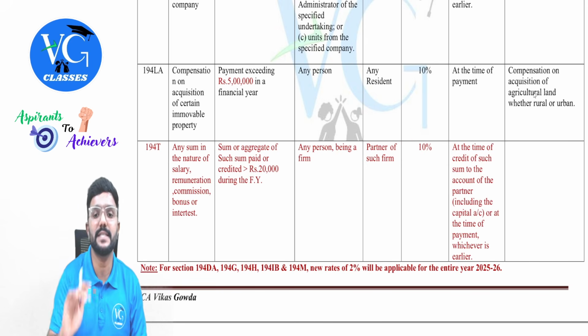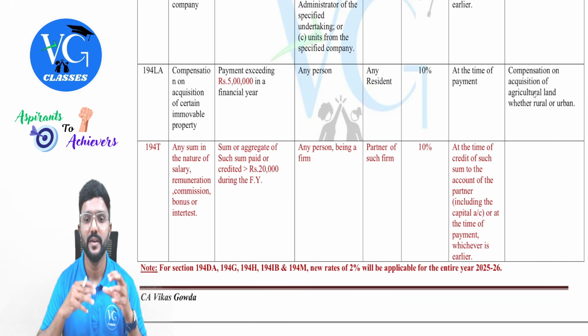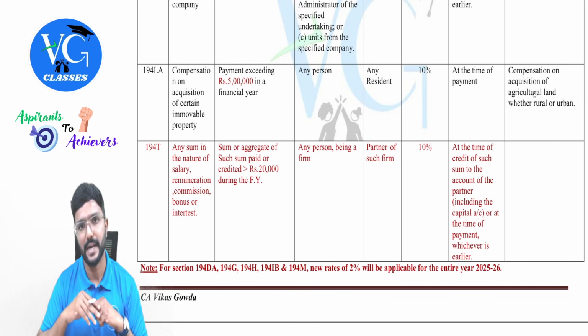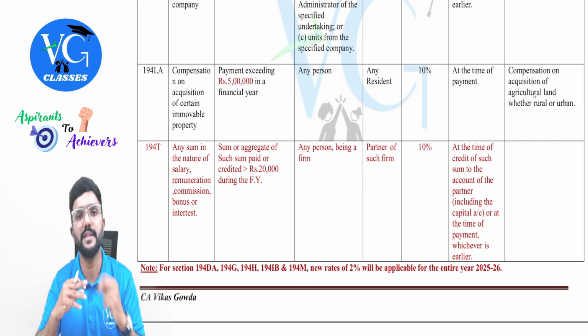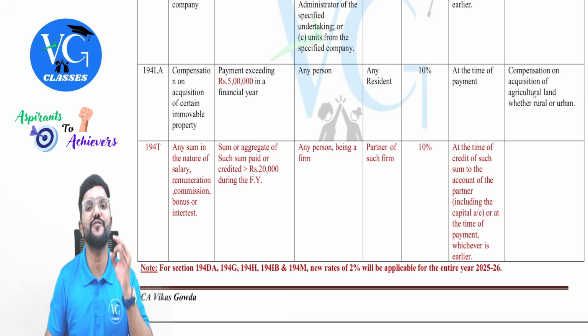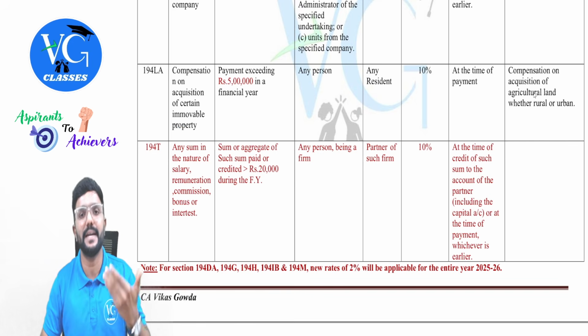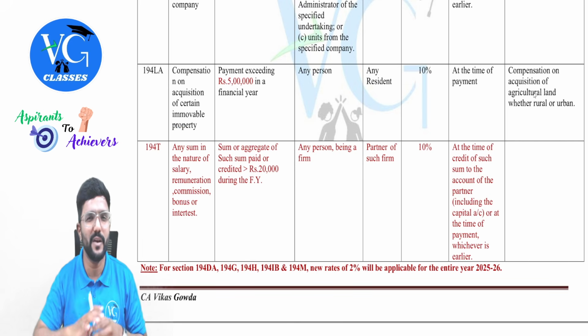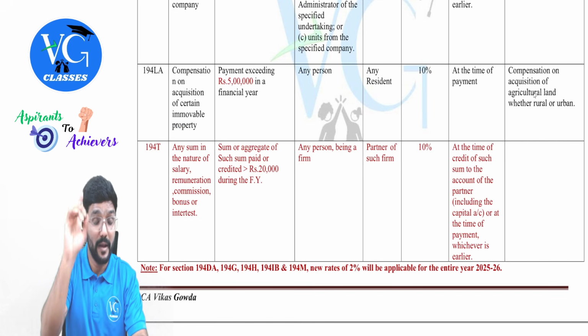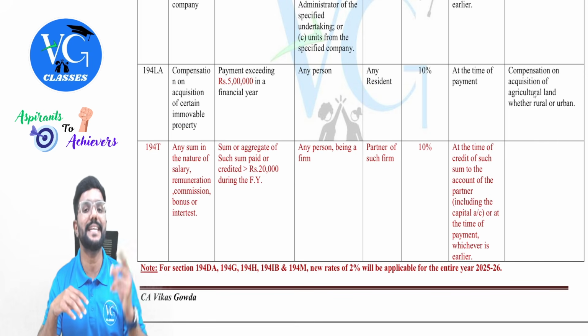At the time of credit of such sum to the account of the partner, including the capital account of the partner, which you would have learned in accounts, or at the time of payment, whichever is earlier. Guys, one important thing to note here is section 194T doesn't have any connection to section 40B under the PGBP head. Because under section 40B, there is a limit for the payments made by the firm to the partner to claim such expenses. Sir, what is it? Guys, we need to calculate book profit, all that calculation. There is no amendment in section 40B. But I'm just giving a clarification so that you should not get confused.